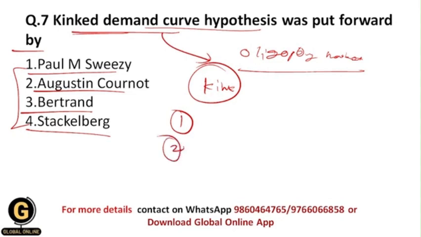And the second reason is that the segment below the prevailing price level is inelastic, and because of that there is a kink. But you need to understand that the correct answer is Paul M. Sweezy, the scientist who has given the concept of kinked demand curve hypothesis.